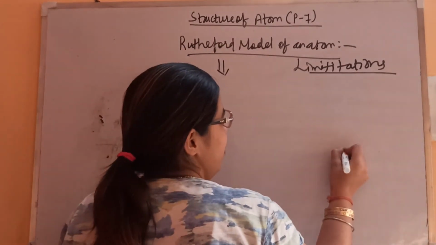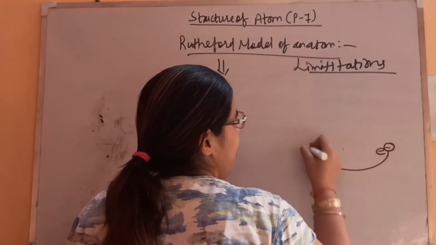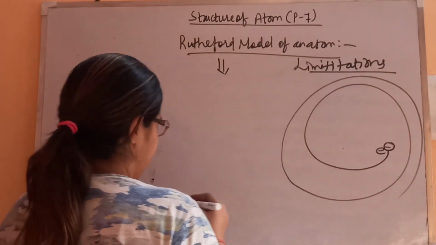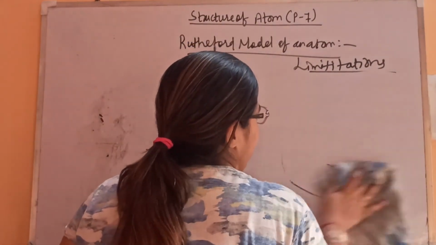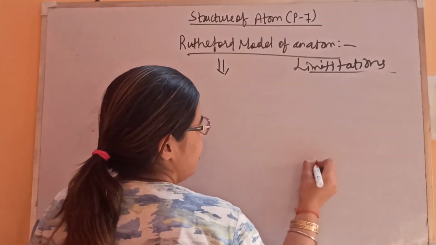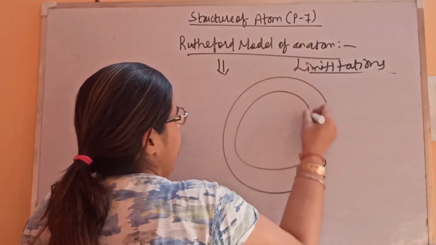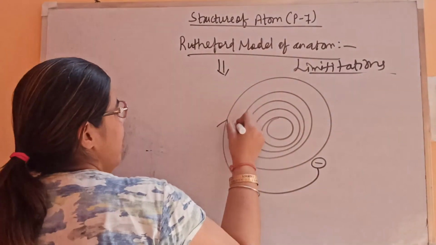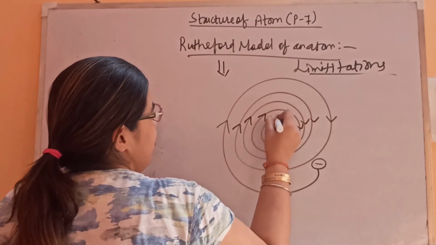Like if this is the electron, it keeps on moving, following a spiral path. If it is moving continuously like this, then finally it has to jump into the nucleus.